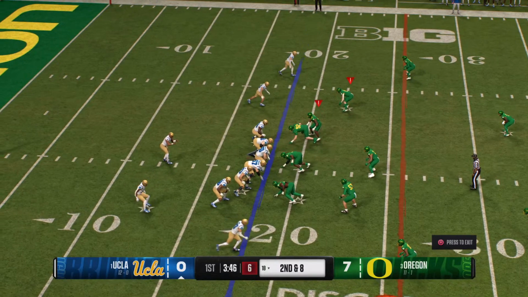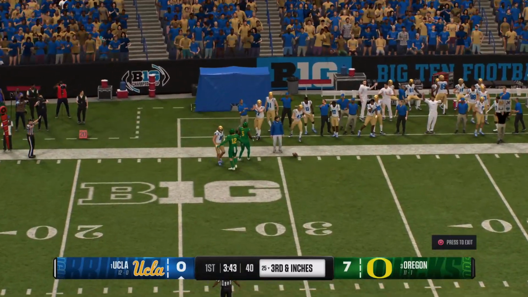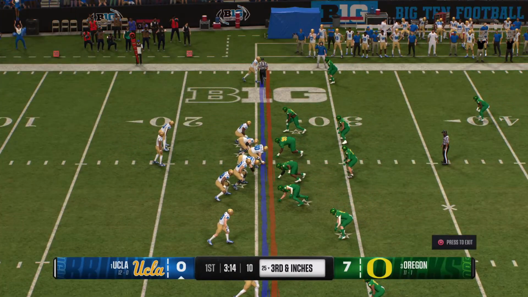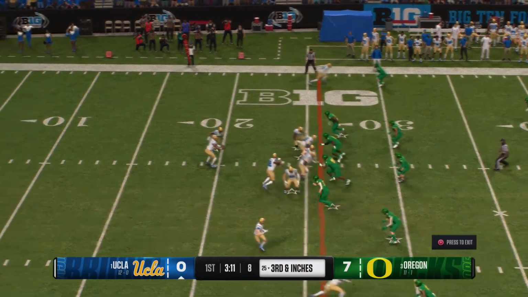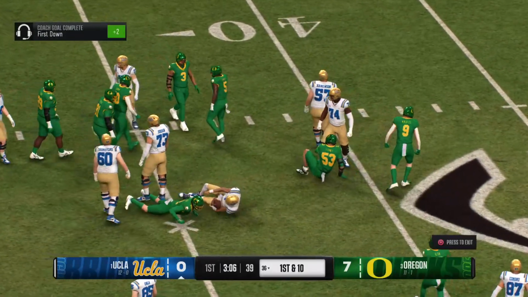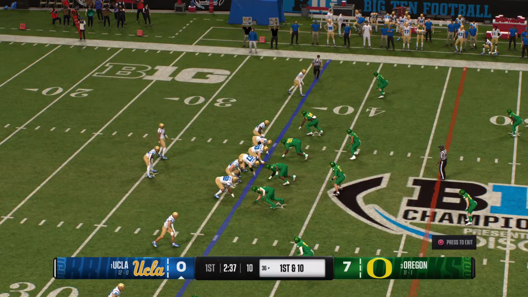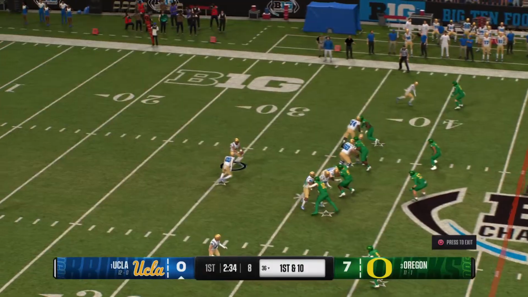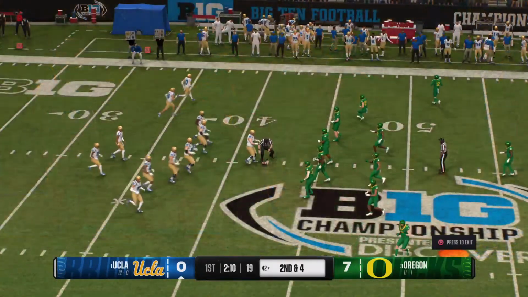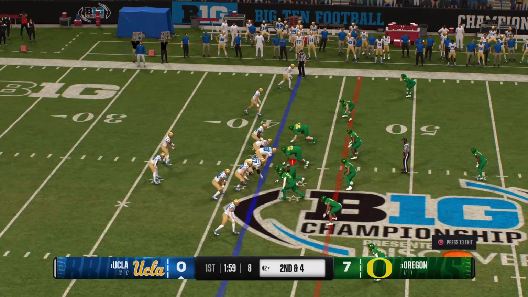And the motion by the back now forces the defense to adjust. It's an out route. The catch made. Heads out of bounds as a short gain on the play. So the offense faces a third and manageable here from the 25-yard line. They get him down, but the gain moves the ball up to the 36. See what the call is on 1st and 10. Quick throw. That's an RPO caught on the left side. He's brought down quickly. A short gain gets them a few yards closer to the marker.